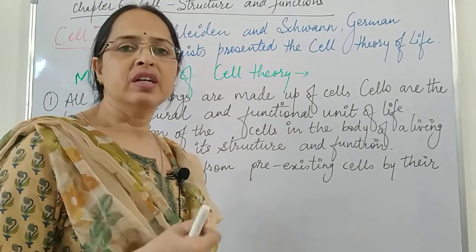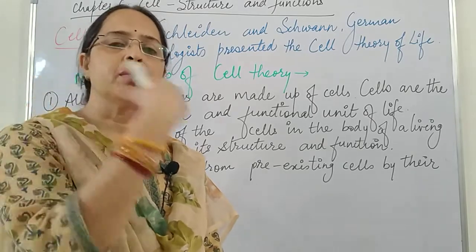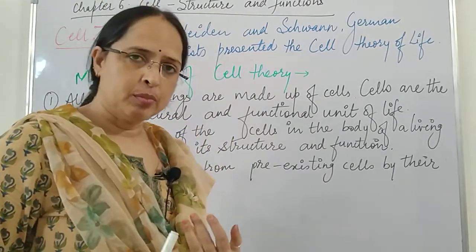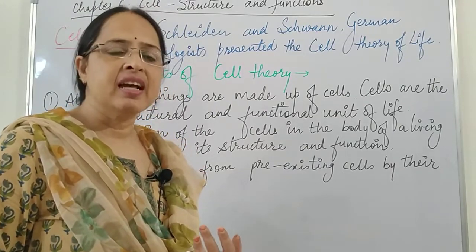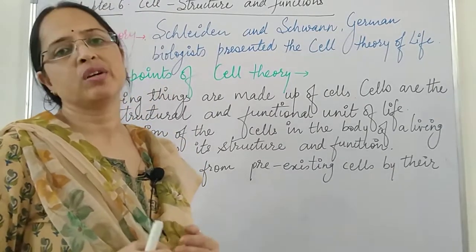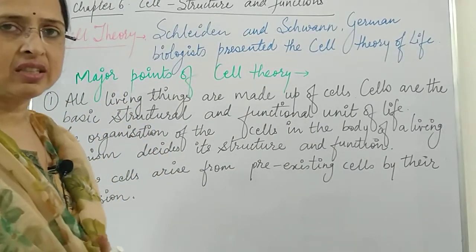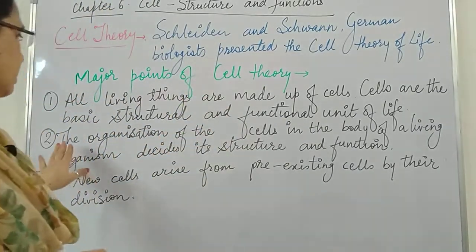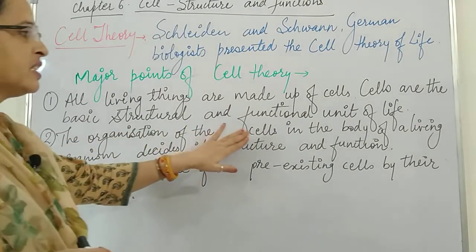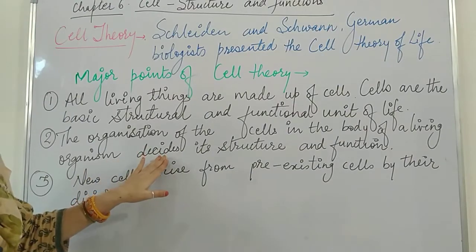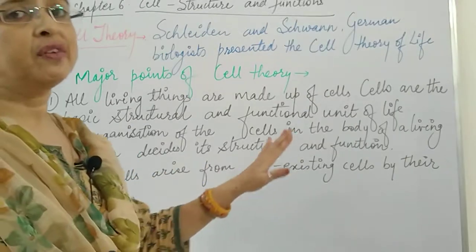This was the first point which was proposed in the cell theory, that all living organism body is made up of cells, and cells are the basic structural and functional unit of life. As we have already discussed earlier. Second point is that organization of the cells in the body of a living organism decides its structure and function.